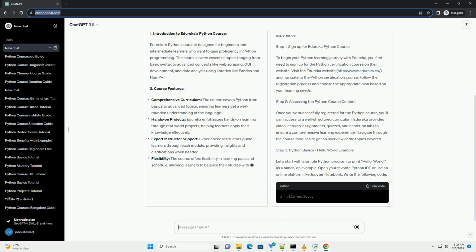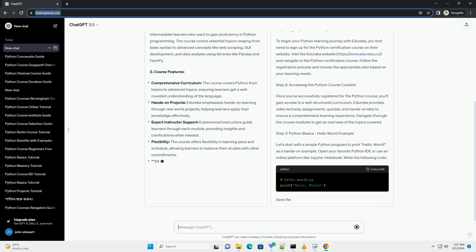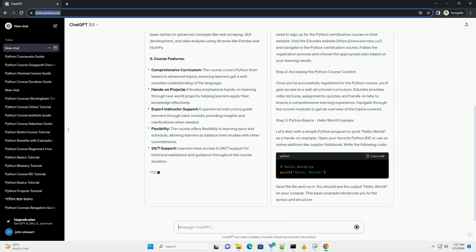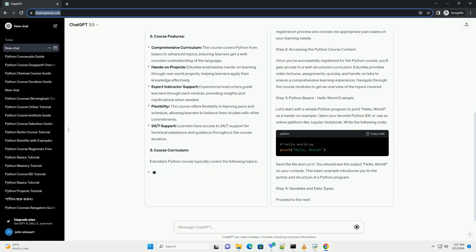1. Introduction to edureka's Python course. Edureka's Python course is designed for beginners and intermediate learners who want to gain proficiency in Python programming. The course covers essential topics ranging from basic syntax to advanced concepts like web scraping, GUI development, and data analysis using libraries like pandas and numpy. 2. Course features. 3. Course curriculum. Edureka's Python course typically covers the following topics.